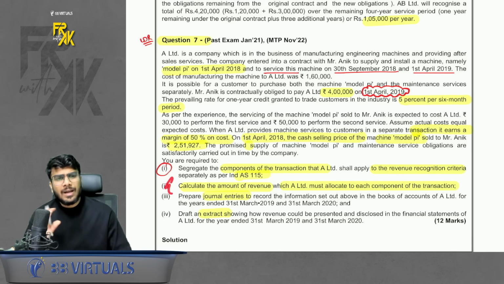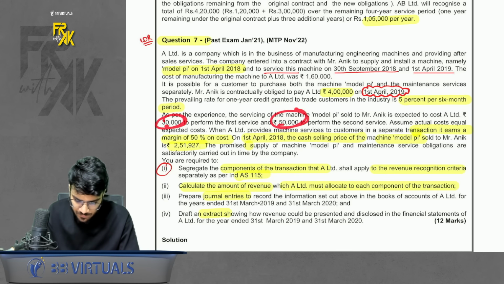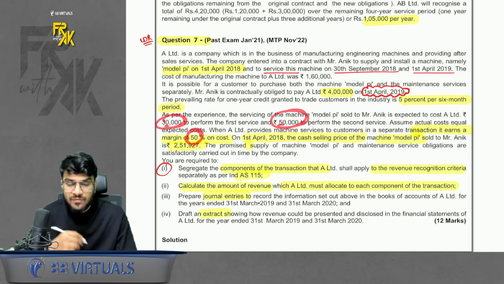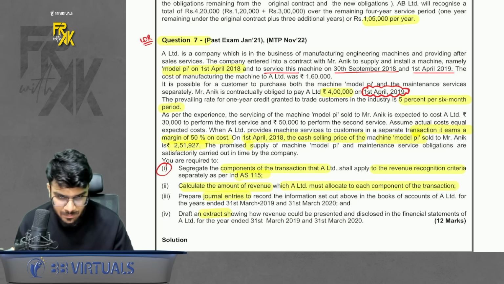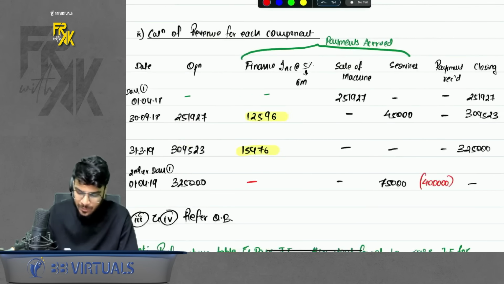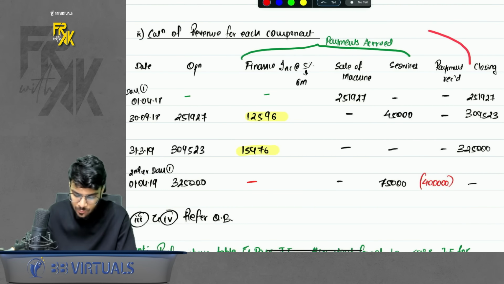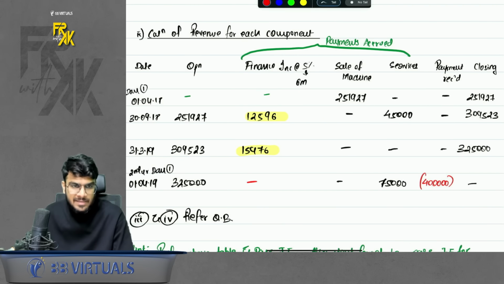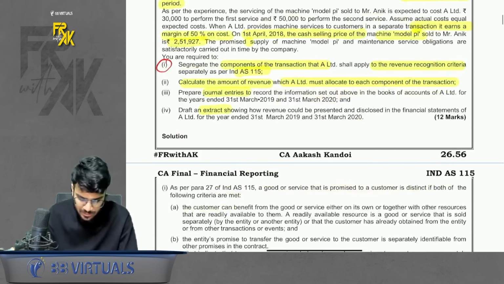Okay. And how do you get the SSP? What is the value of services? They have given the cost of services, and they have given that we keep a margin of 50%. So you will get the SSP of services. Simple. In the third part, they are telling us to pass the entries. Entries is very simple. Just look at the table and keep on passing the entries. Whatever date you have any amount besides it, just pass the entry for that. Okay. And the fourth part is showing extract.